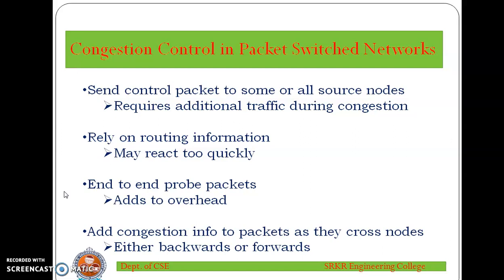The fourth one is to allow packet switching nodes to add congestion information to packets as they go by. There are two possible approaches here. A node could add such information to packets going in the direction opposite of the congestion. This information quickly reaches the source node, which can reduce the flow of packets into the network. Alternatively, a node could add such information to packets going in the same direction as the congestion. The destination either asks the source to adjust the load or returns the signal back to the source in packets acknowledgement going in the reverse direction.